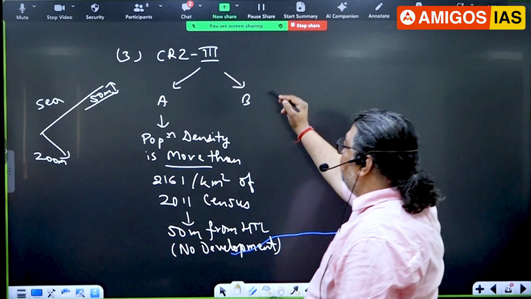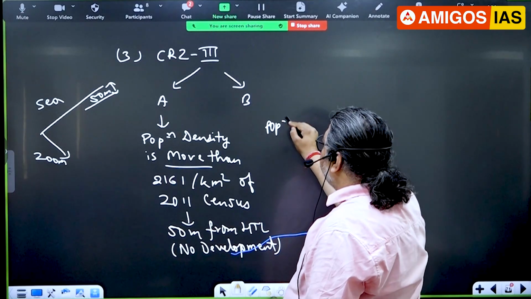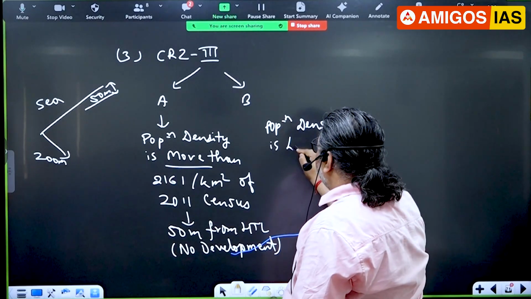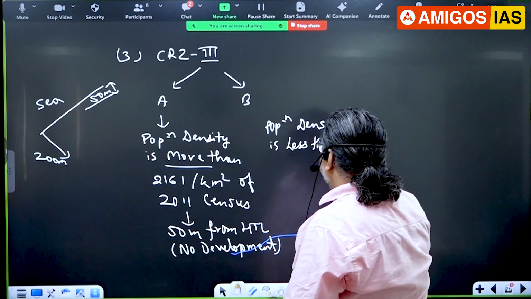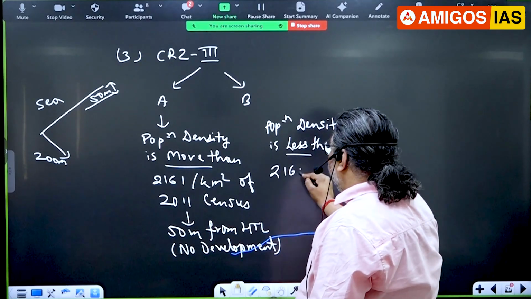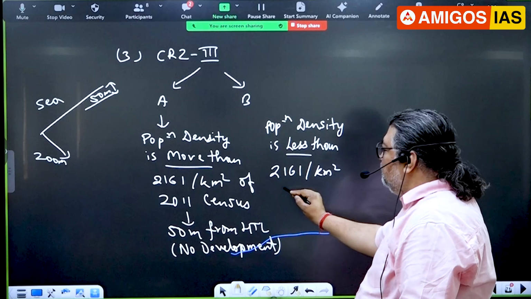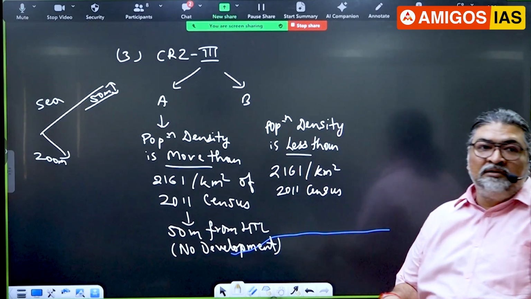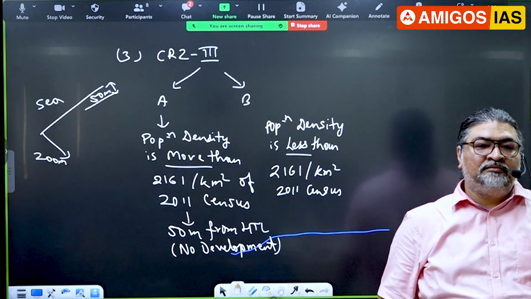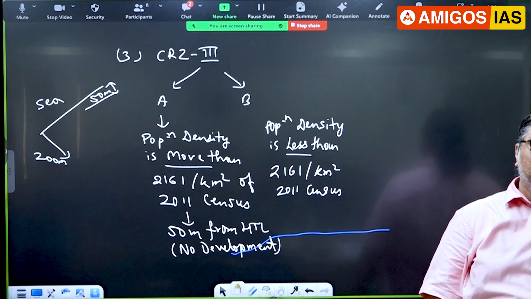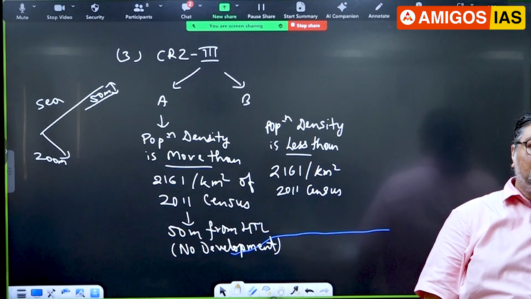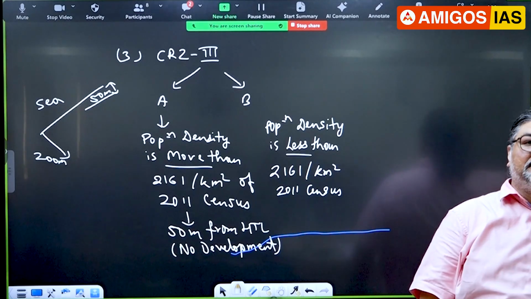Now here, CRZ 4, where population density is less than, remember that, density is less than 2161 per square kilometer, 2011 census. Now what they have done, it has been kept same as before. What was same as before? Up to 200 meters, no development, and development will be from 200 to 500 meters.